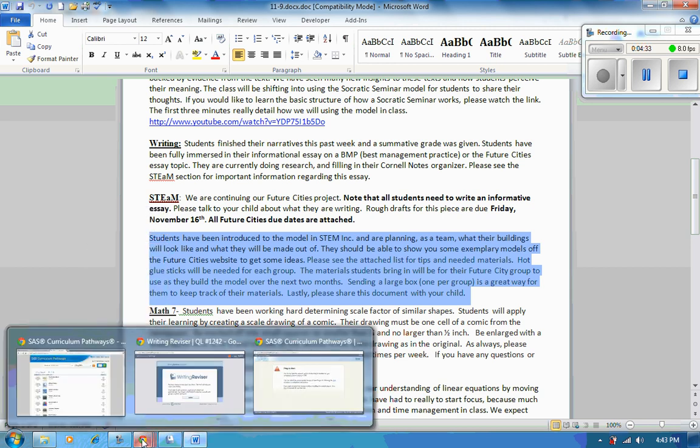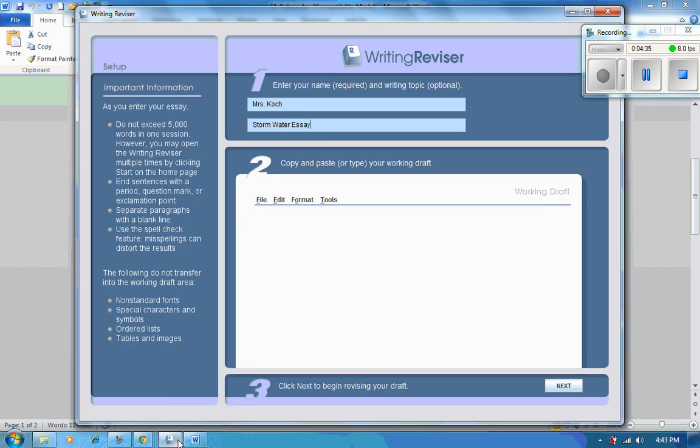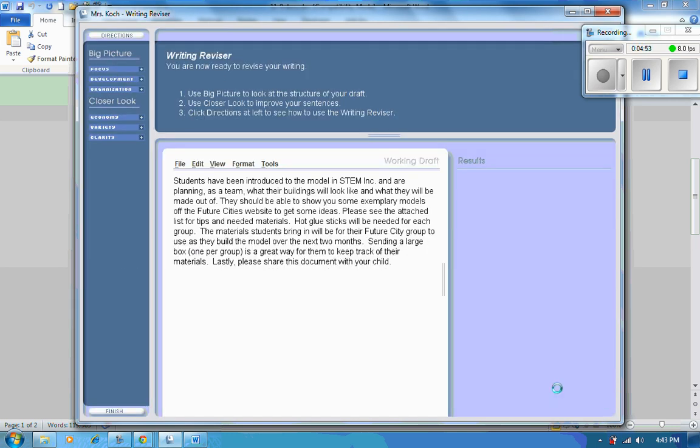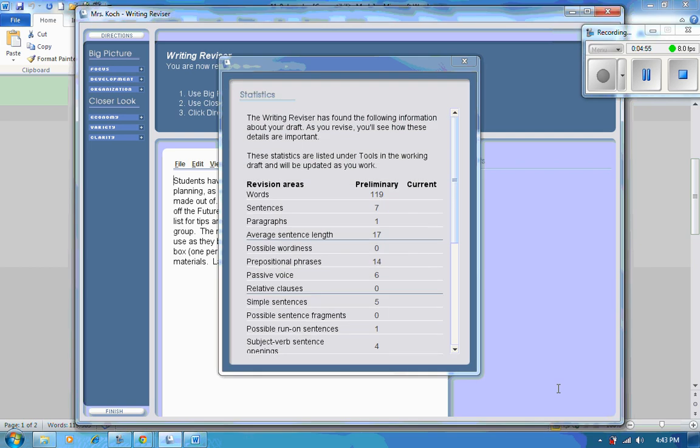I'm going to go back to my Writing Reviser. I have to make sure my cursor is there and I can see it, and it will not let you right click, so you're going to push Control V, which is also paste, and it will show up right there. Okay, once that is there, you're going to go ahead and click Next, and it's going to assess where you are as far as all of these different areas.